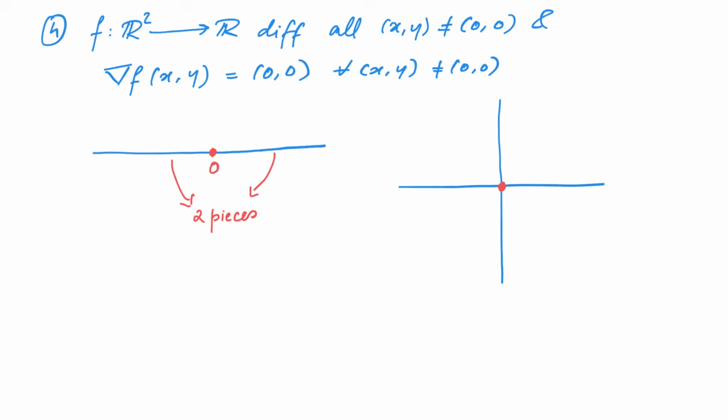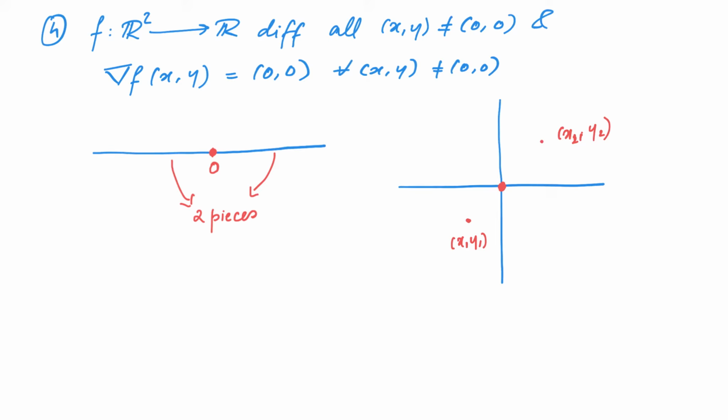However, if we mimic the earlier proof, we might run into some trouble. The idea of the earlier proof was as follows. We assume that f is not constant, which would mean that there exist two points, say (x1, y1) and (x2, y2), where the value of the function is not equal.